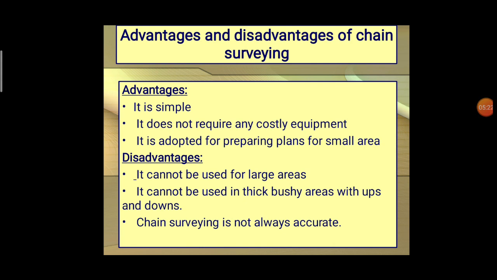Third, chain surveying is not always accurate. Why? Because here we are considering the horizontal plane. That is why it always gives comparatively low performance when compared to geodetic surveying. So these are some of the advantages and disadvantages of chain surveying.